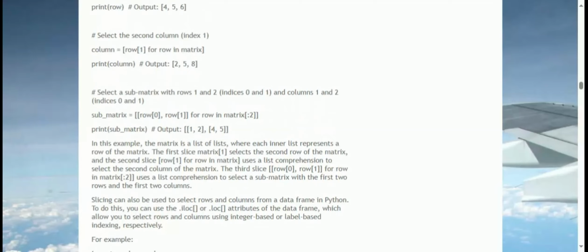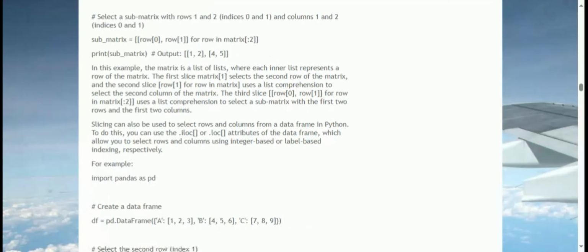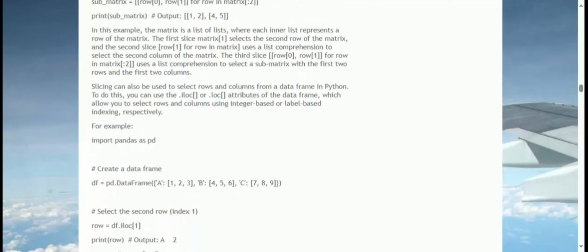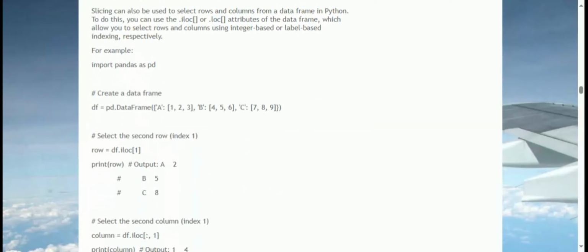Slicing can also be used to select rows and columns from a data frame in Python. To do this, you can use the .iloc or .loc attributes of the data frame, which allow you to select rows and columns using integer-based or label-based indexing, respectively. For example, import pandas as pd. # Create a data frame: df = pd.DataFrame({'A': [1, 2, 3], 'B': [4, 5, 6], 'C': [7, 8, 9]}).